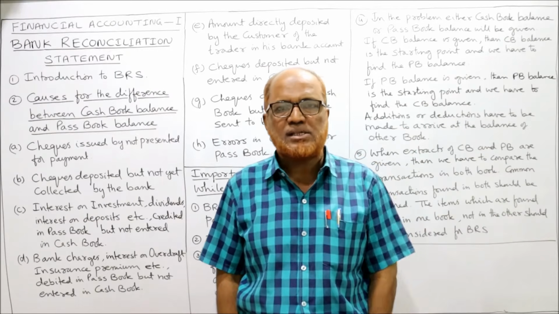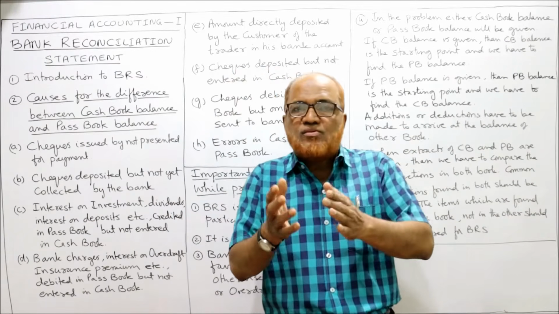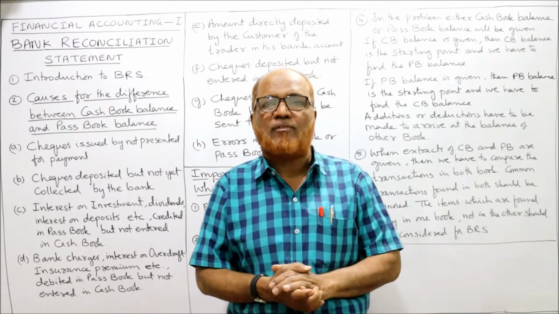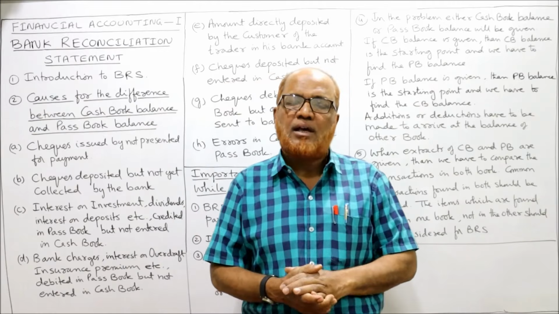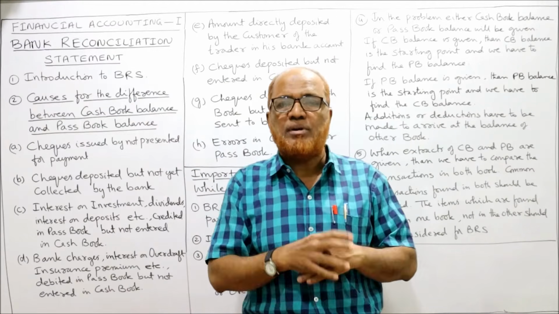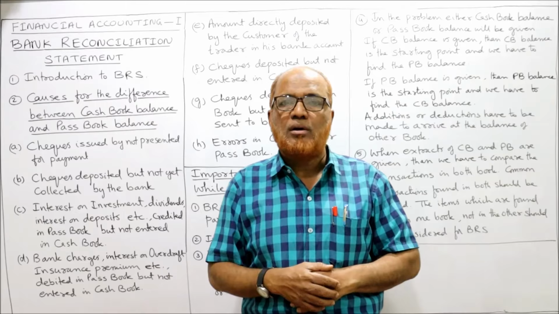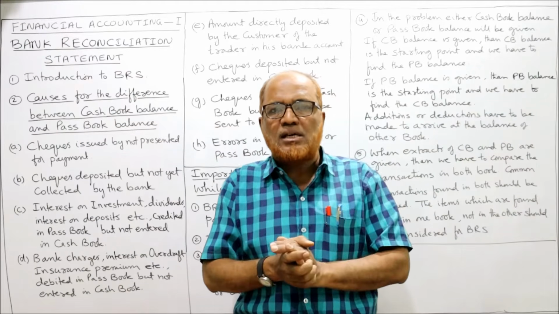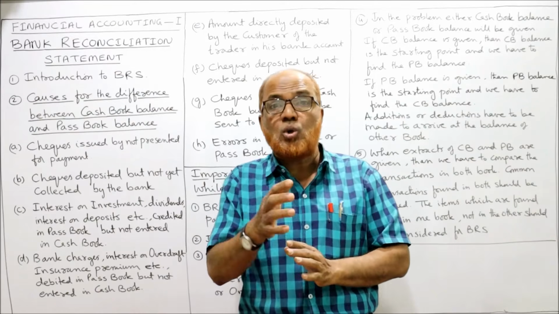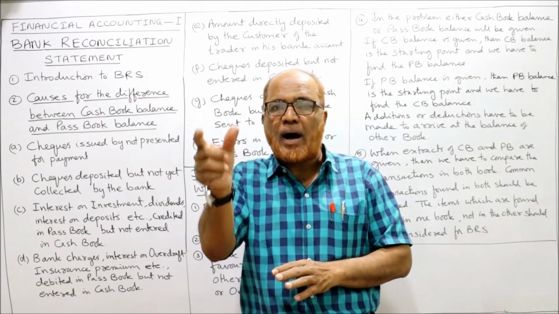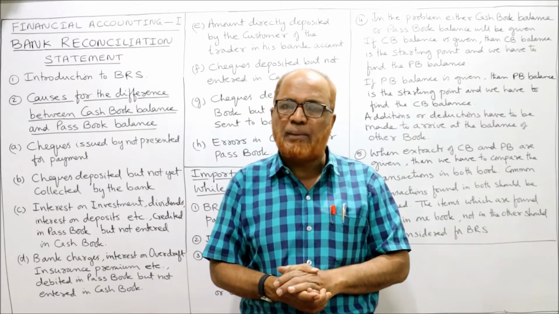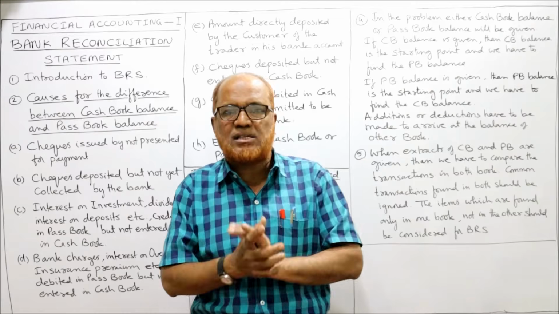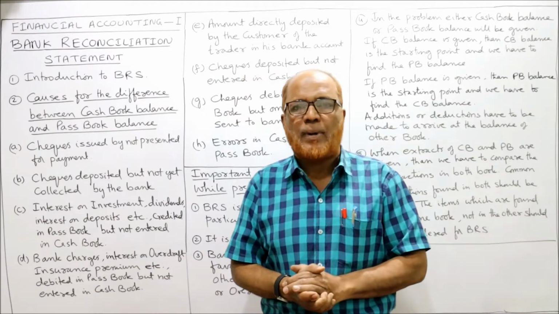Deposits more, withdrawals less. Similarly, when his withdrawals are more than deposits, it is called overdraft or unfavorable balance. The customer has overdrawn from his banker. In an unfavorable balance, his cash book will show a credit balance and the passbook will show a debit balance. So these are the two types of balances we may have in the cash book and passbook.